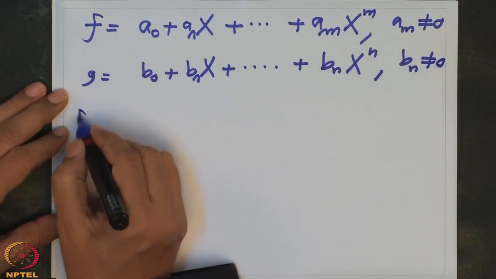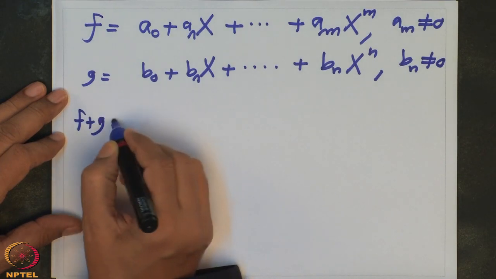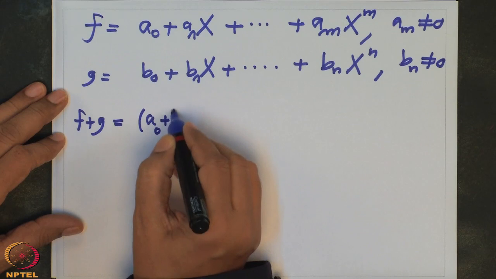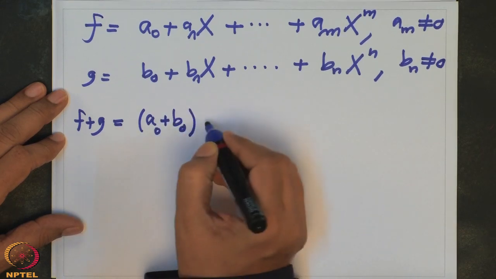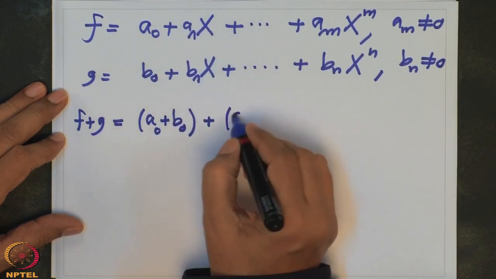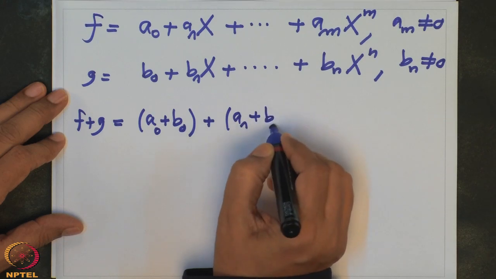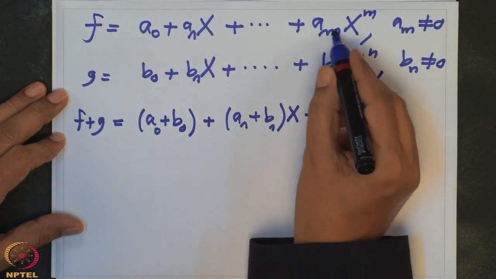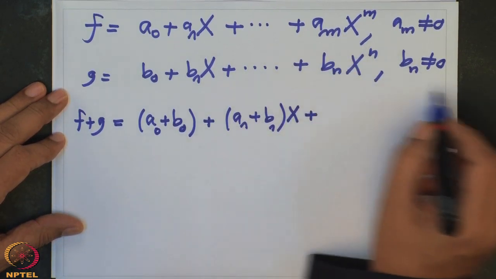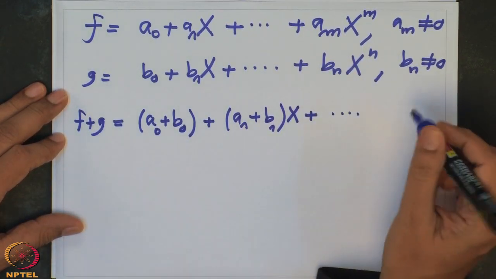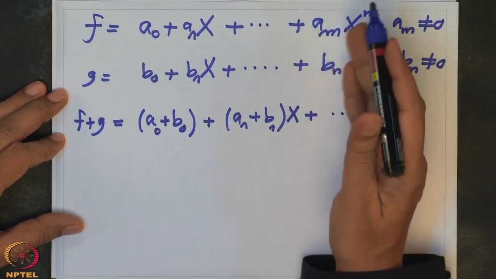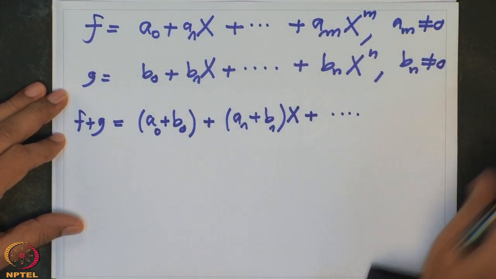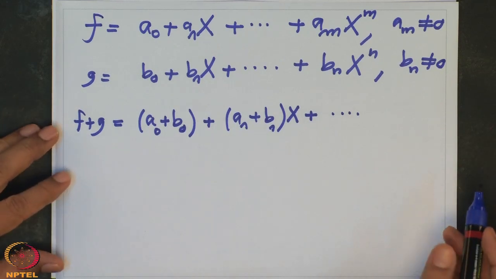Then how do I add f plus g? You add the corresponding coefficients: a0 plus b0, a1 plus b1 times x, and so on. Now this may be bigger, that may be bigger, so add corresponding coefficients. If they are equal, you land at the same position, otherwise it goes on to the next one. So that is the addition of polynomials.